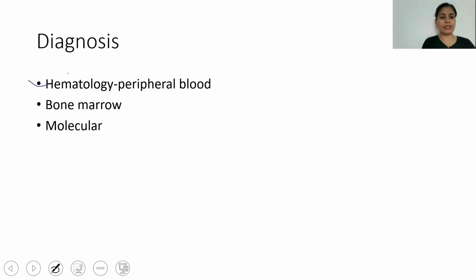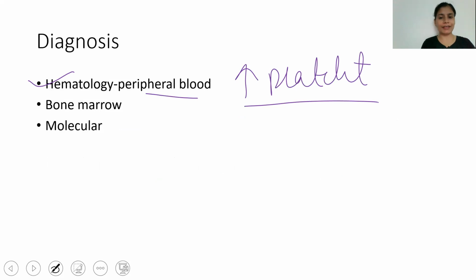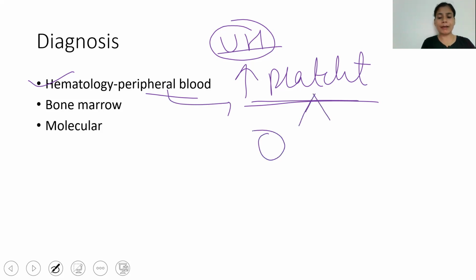Now, diagnosis is by hematology, that is, peripheral blood. There is an increase in platelets because it is a unilinear hyperplasia. Again and again I will tell you, repeat the thing: it is a unilinear hyperplasia, because you can write your entire long note or short note over this word unilinear hyperplasia only, because by this you know there's a megakaryocytic proliferation, and via megakaryocytes there is an increase in platelets. So in PBF there is increased platelets, and if we see the morphology, there's a clump of platelets. There is an aggregate of platelets. A few of them are larger in size.